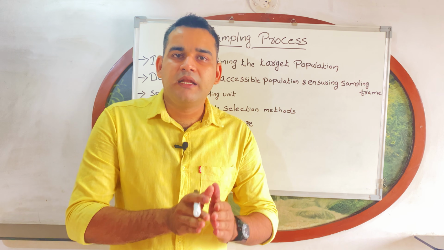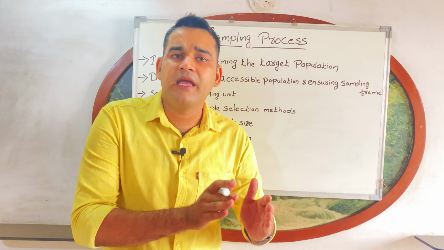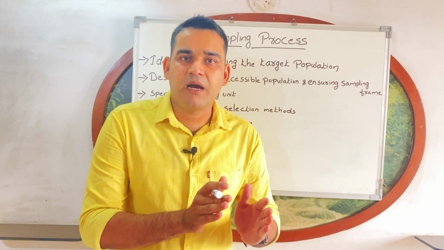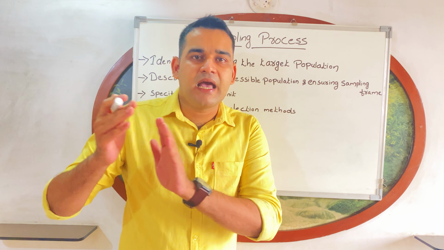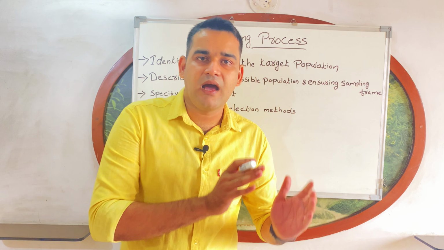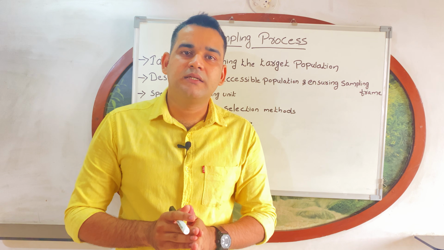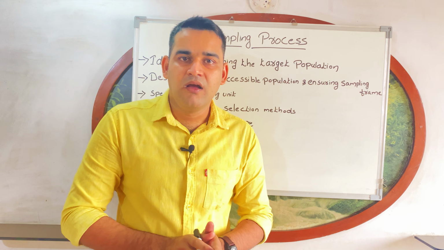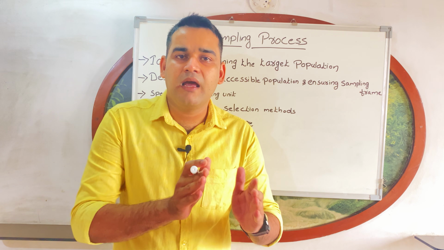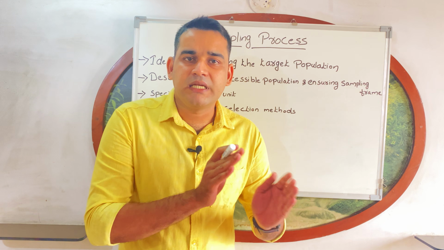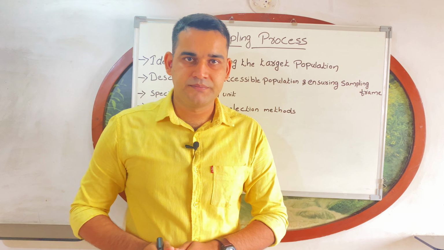So, in the third step, that is specifying the sampling unit, the researcher should establish inclusion and exclusion criteria, that is in and out, that is selecting and dismissing criteria. And in this study, one more example I can tell. Here the inclusion criteria is all the pregnant women in Mumbai only.